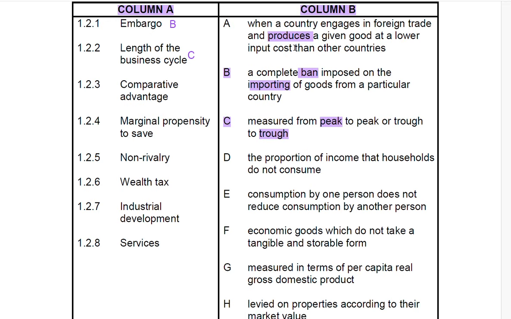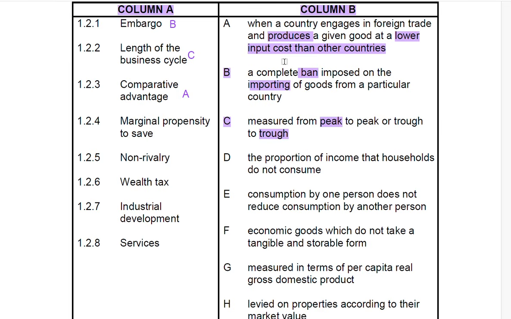This looks like the correct answer for 1.2.3, because it talks about a particular country being able to engage in foreign trade and produce a given good at a lower input cost than other countries. That means their cost of production for that particular good is lower than any other country, which puts them at a competitive advantage. Therefore, the correct answer here is A.